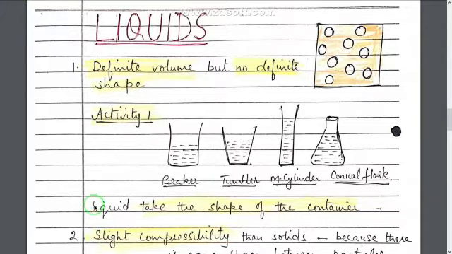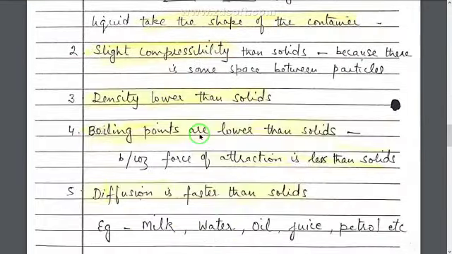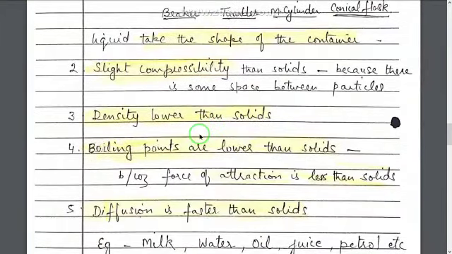In each case, the water will take the shape of the container in which it is poured. In the beaker, it will take the shape of the beaker. In the tumbler, it will take that shape. In a measuring cylinder, it will take its shape, and in a conical flask, it will become of the shape of that flask. So the liquid takes the shape of the container in which it is kept. It doesn't have a proper shape.